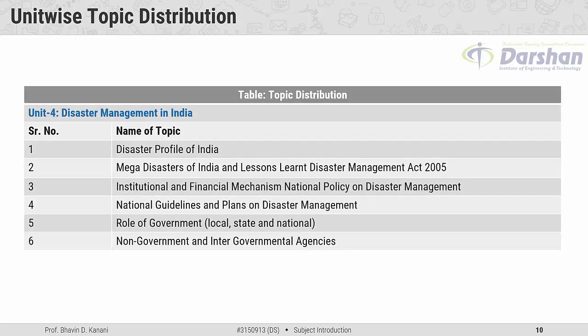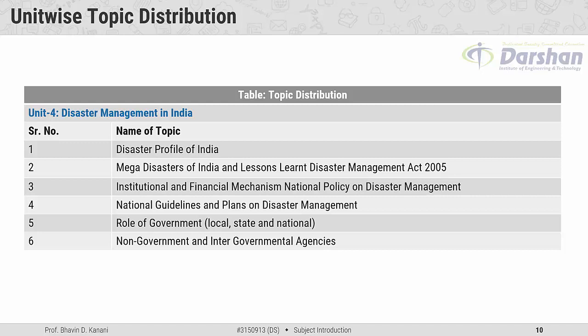Unit number 4, the title is disaster management in India. The first major topic is disaster profile of India. Second major topic is mega disasters of India and lessons learned. Then Disaster Management Act 2005. Third major topic is institutional and financial mechanism, then national policy on disaster management.